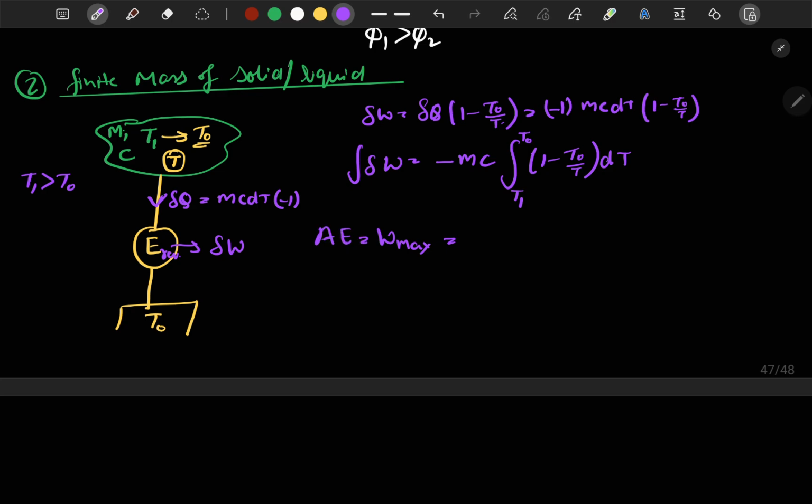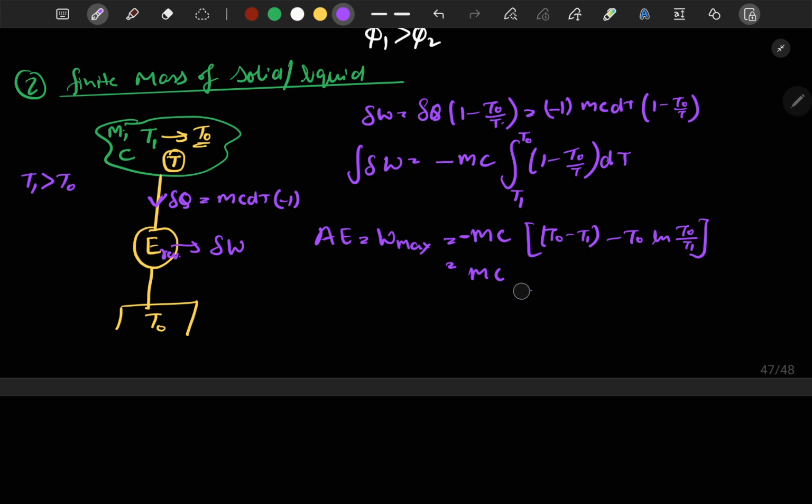Its value will be equal to mc times (T naught minus T1) and this term we will get minus T naught times ln T naught by T1.